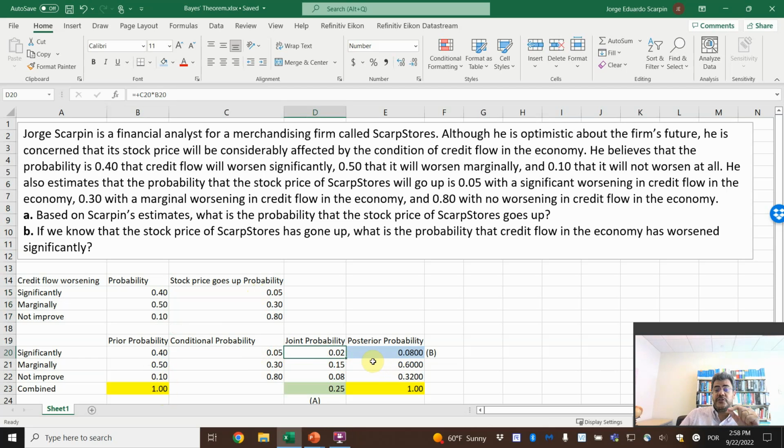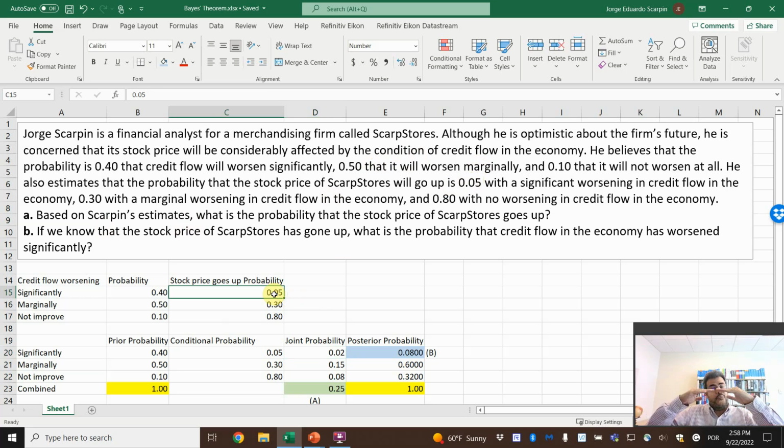But what is this joint probability? Based on Scarpin's estimates, what is the probability that the stock price of Scarp Stores goes up? There are some probabilities here. The lowest number is 0.05.